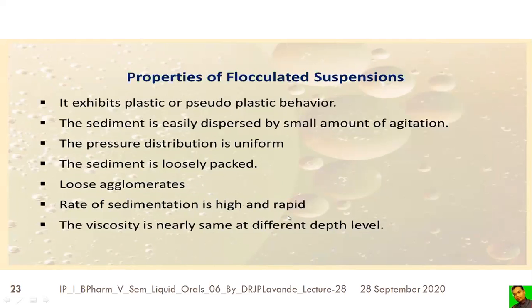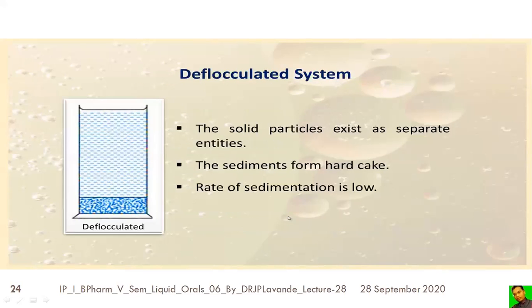So the flocculated suspension will exhibit plastic or pseudoplastic behavior. The sediment is easily dispersed by a small amount of agitation. The pressure distribution is uniform. The sediment is loosely packed. The loose agglomerates are there. The rate of sedimentation is high and rapid, and the viscosity is nearly the same at different depth levels.